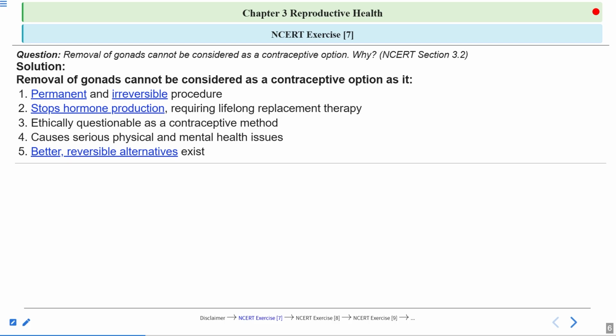And these are less invasive procedures also, and less medical assistance is required. In removal of gonads, a surgery is required, but if you use contraceptive methods like barrier methods, or injectables, or oral pills, here no invasive procedures are required and less medical assistance is required. Clear? So these were the reasons why removal of gonads cannot be considered as a contraceptive option.